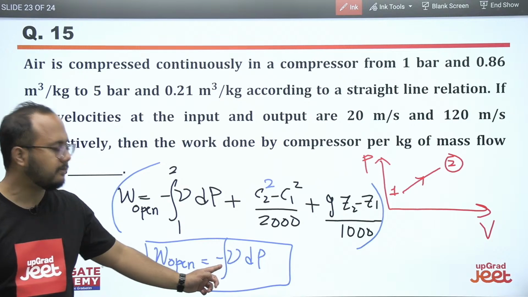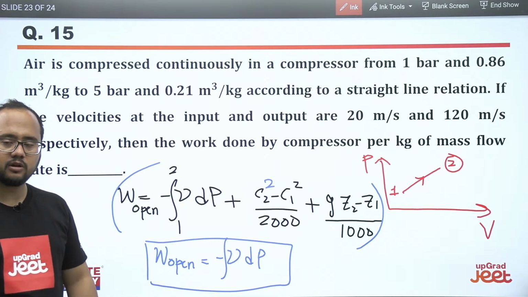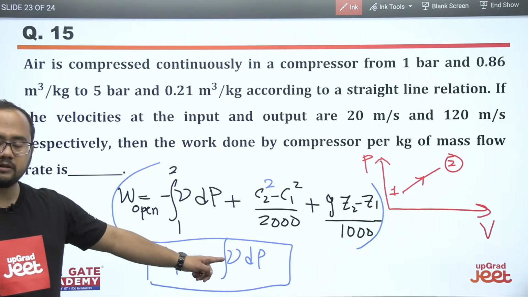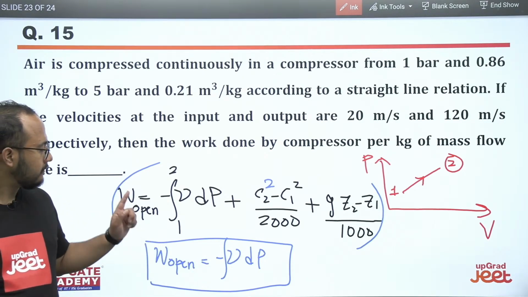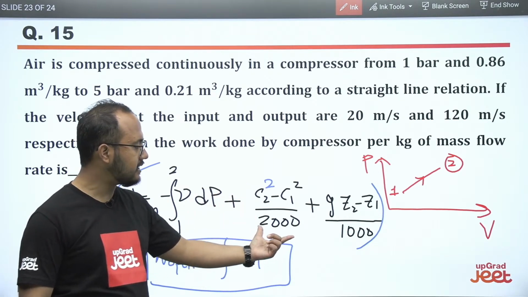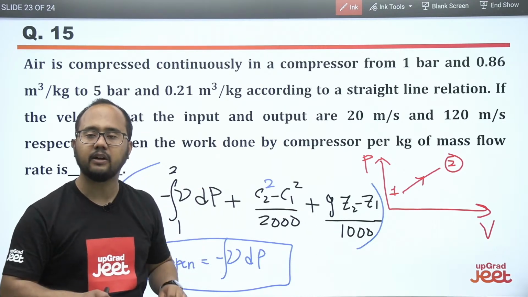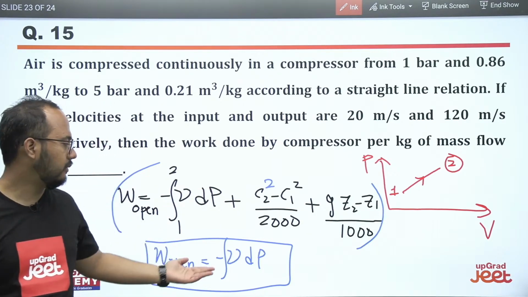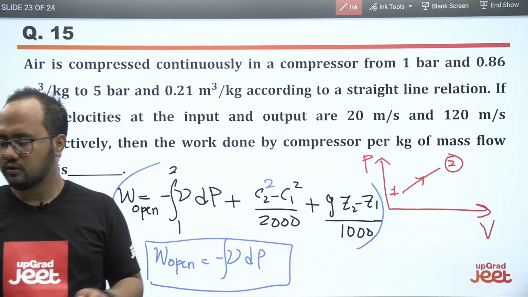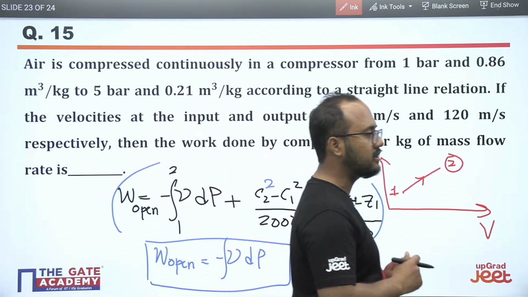Directly they will calculate minus VDP, and definitely the option will be there in the question itself by solving the question through this formula. Okay, so for an open system, minus VDP is there absolutely, but kinetic energy change and potential energy change will also be there if the values are given, right? Otherwise we'll be using this formula. Okay, so always remember this type of question can be asked in the GATE examination. It is very important.